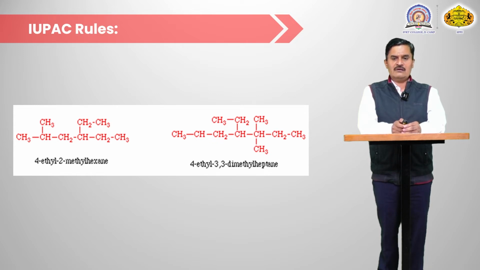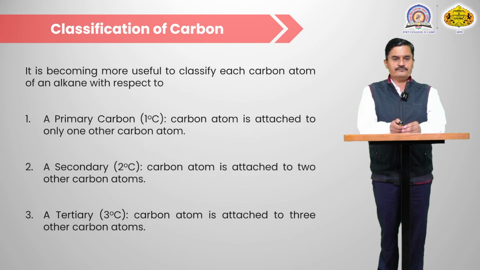In another example, from this side there is 1 2 3. So at the 3 position there are 2 methyl groups, and at the 4 position there is an ethyl group. So 3,3 dimethyl, that is, 4-ethyl 3,3-dimethyl heptane. So the longest chain contains 7 carbon atoms.